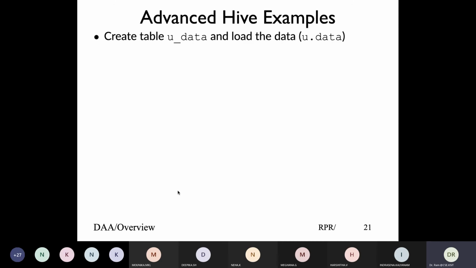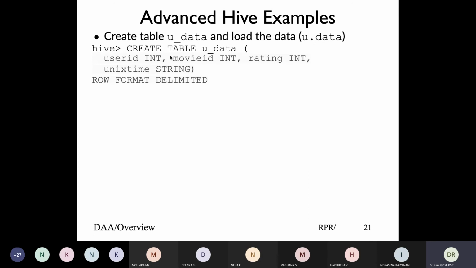to process the data. So create a table u_data, user ID, this is the raw data as it is. User ID isn't a small field, it's a larger field, so it may not fit in int because int is for 32 bits, so it may not work. Hence you use a string, and then we use our Python script to convert this Unix timestamp to ISO weekday.